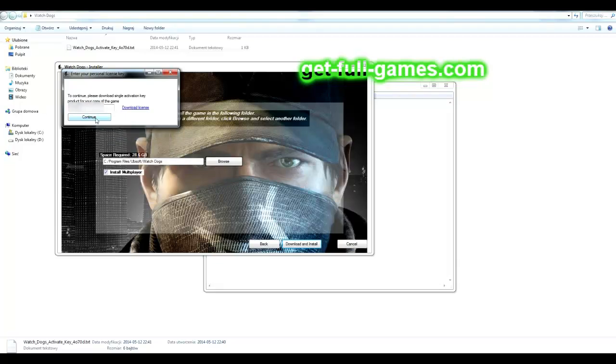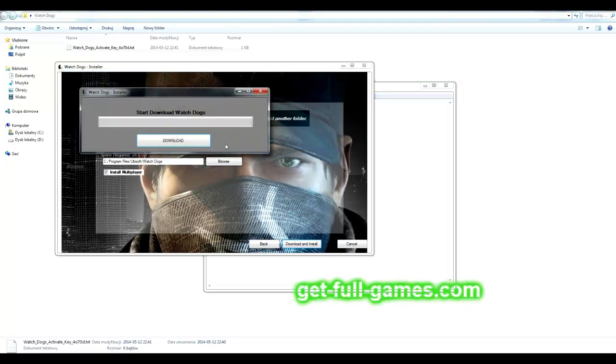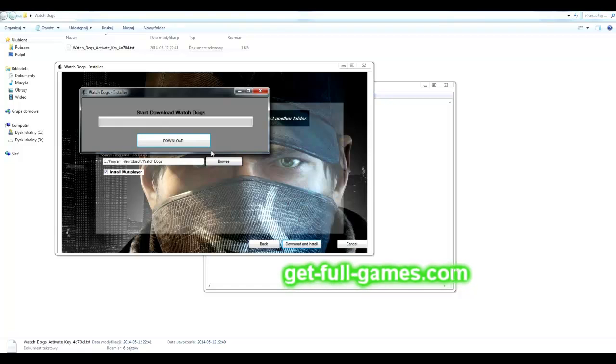As you can see, code works. Now you can download game, install and play.